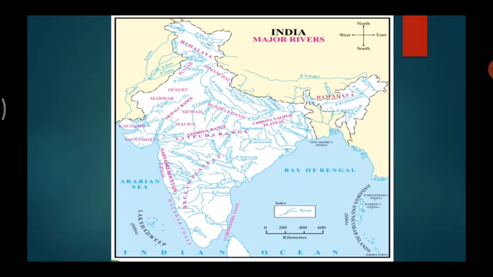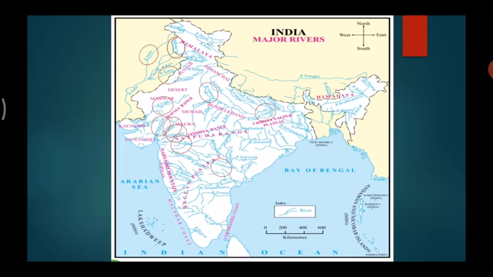Towards the north, we can see the rivers such as River Jhelum, River Satluj, River Indus, etc. Coming towards the northeastern part, we can see River Yamuna, River Ganga, etc. Towards the west, we can see River Luni, River Sabarmati, River Mahi, etc. In the central part, we can see River Narmada, River Tapi, and River Godavari.